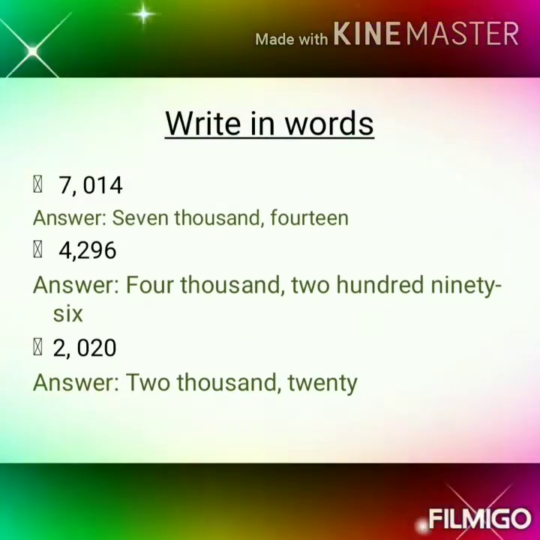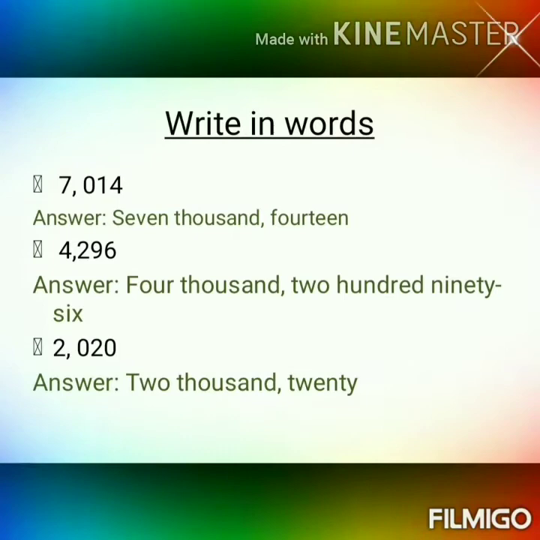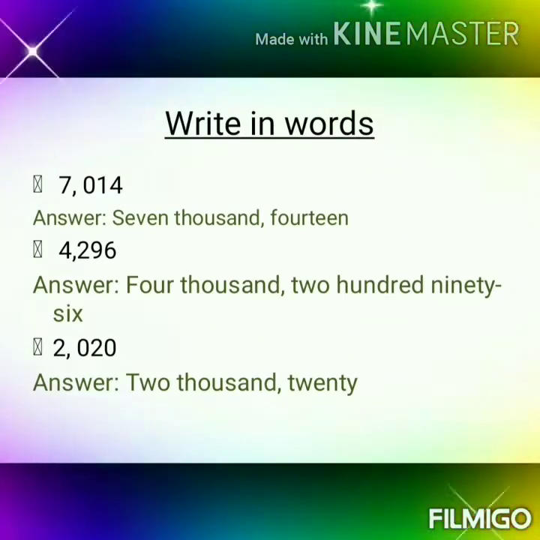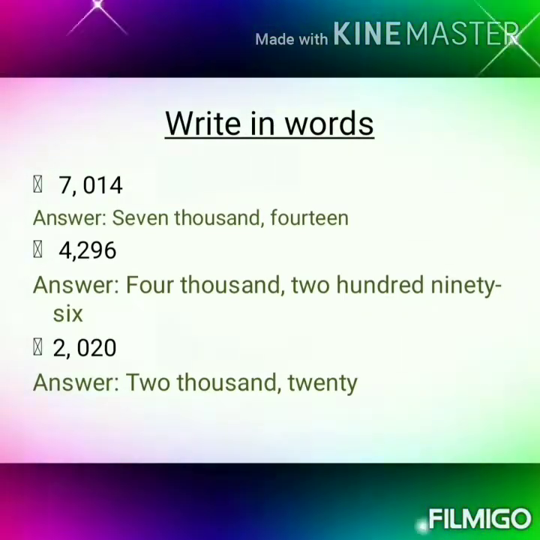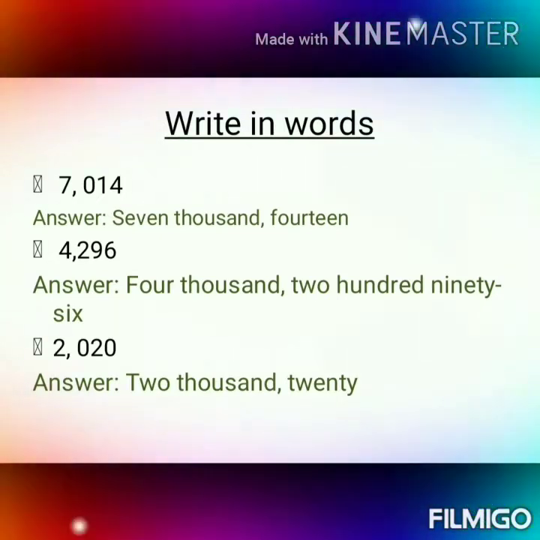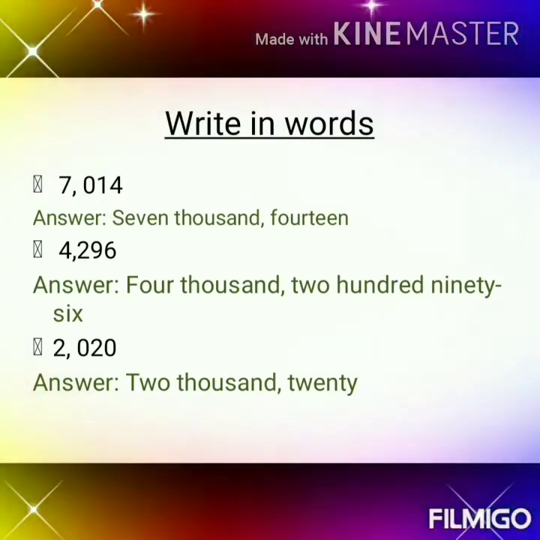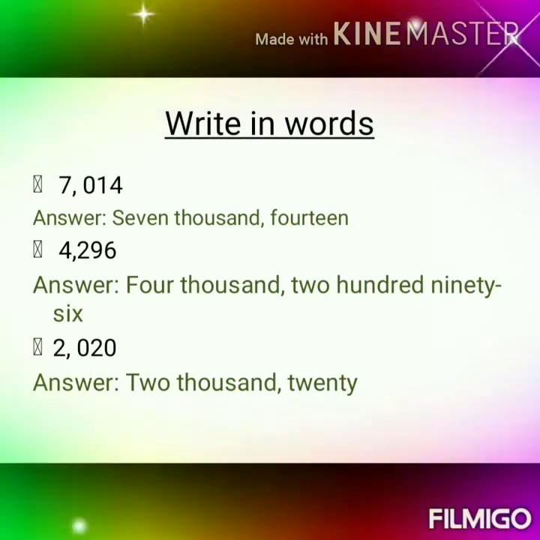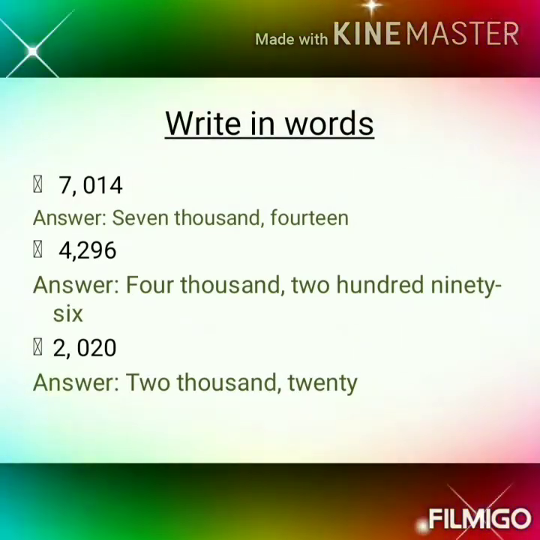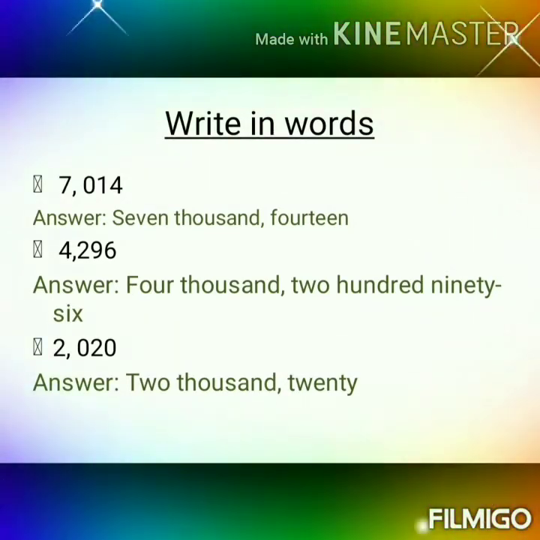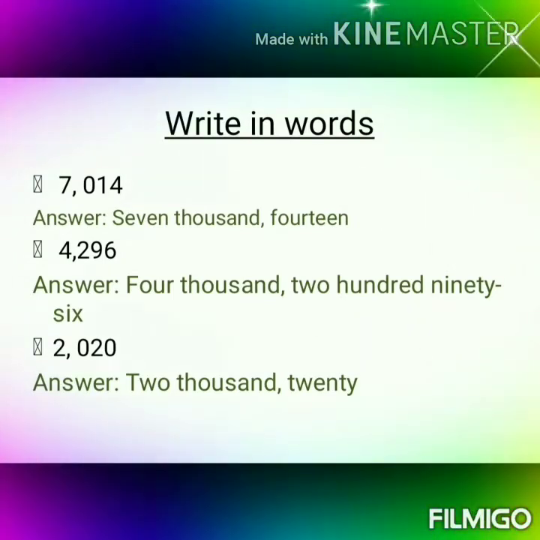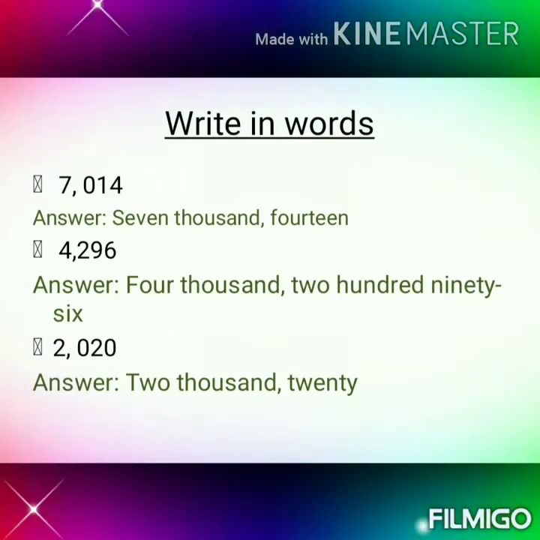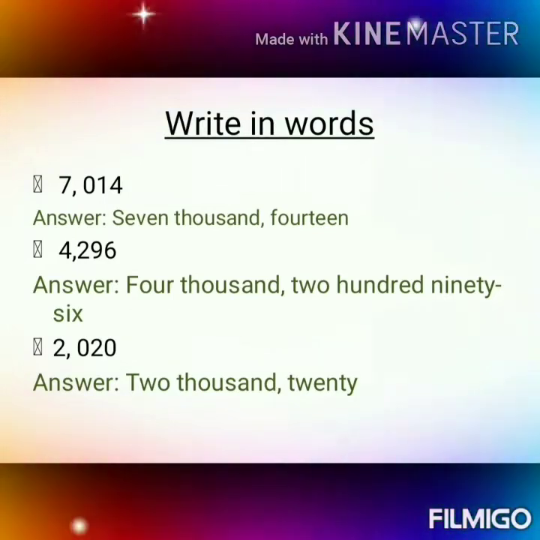Now coming to the second question, 4,296. 4296 is given. In the thousands place 4 is there, so you are writing 4000. In the hundreds place 2 is there, so you are writing 200. In the tens place 9 is there, so you are writing 90 in words. And in the ones place 6 is there, just take and write 6 in words there.